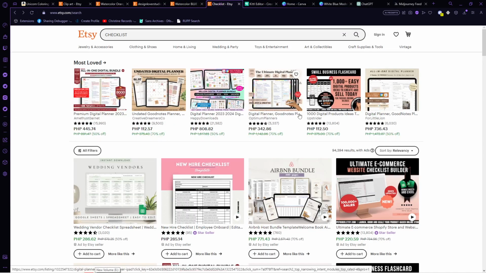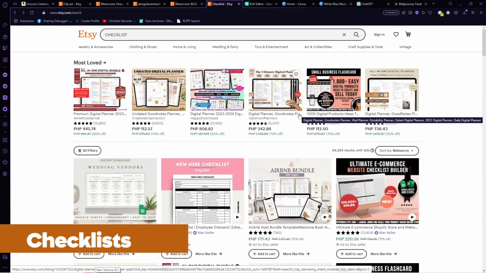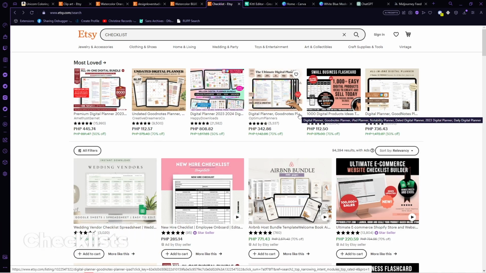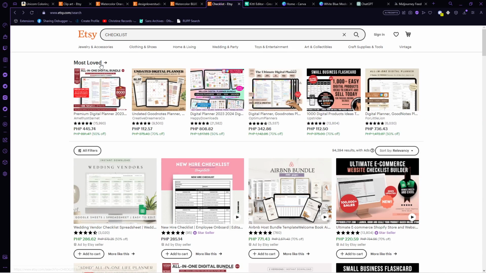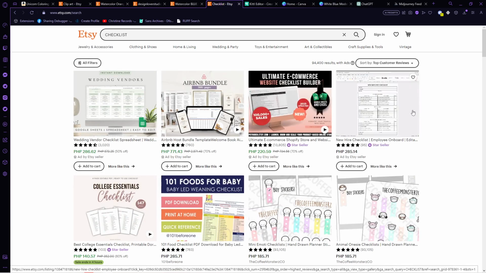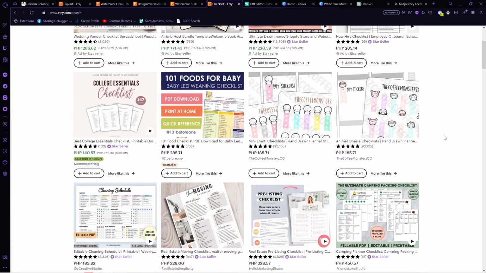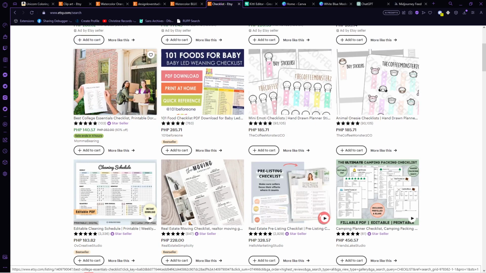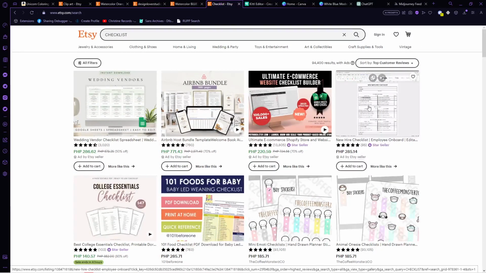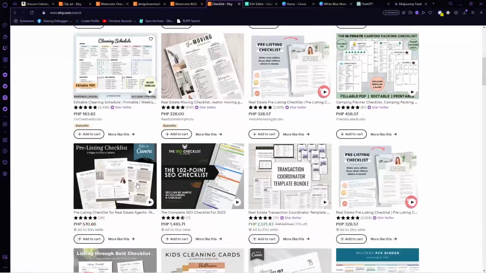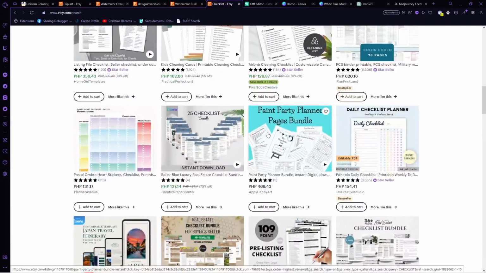Another digital product that you can do is checklist. Printable planners and checklists perform really well on Etsy and Amazon KDP. And from what I observed, the best way to make sales as a new seller is to get very specific on the type of planner or checklist that you're offering. Here on Etsy, you can see that the best selling checklists are those which are very specific. This one is all in one. This one is the undated. And these very specific like college, new hire, cleaning schedule, and a lot more.